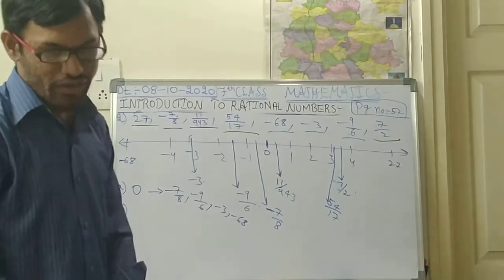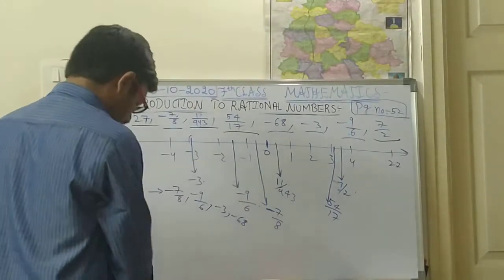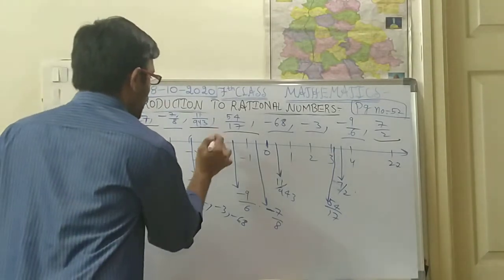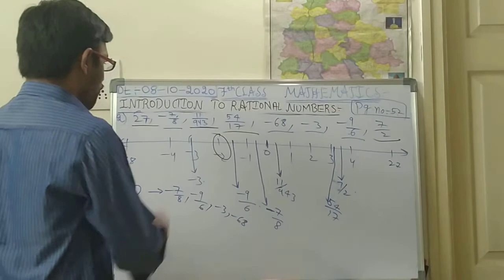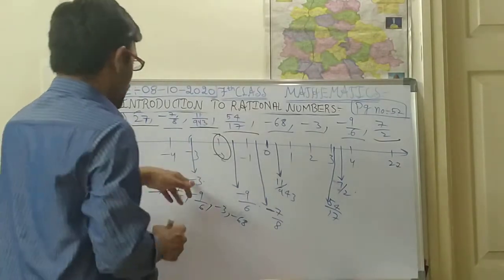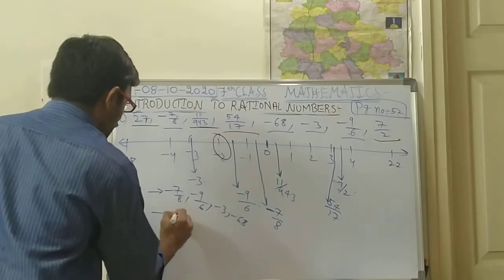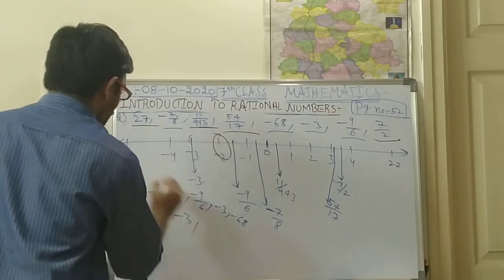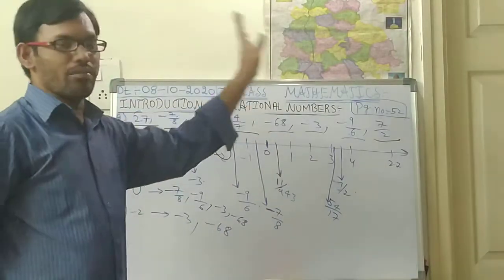Next, B problem. Left side of minus 2. So minus 2 is here, children. I am marking with a black pen. So minus 2 is here. Now, the left side of minus 2. Which numbers are there? Those are minus 3 and minus 68. From the given numbers only I am taking.